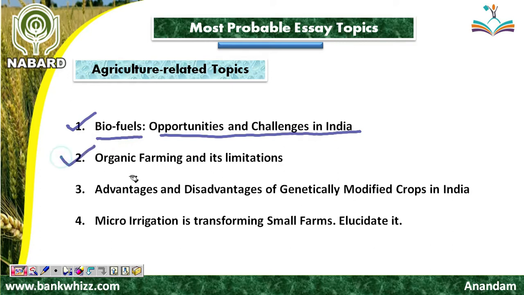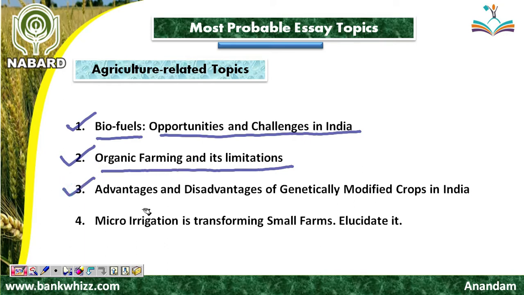Friend, the next essay topic is organic farming and its limitations. Friend, the health of the soil is getting diminished because of the blind use of chemical fertilizers. So, instead, organic manures should be used instead of chemical fertilizers. Then the health of the soil will remain intact, and thus the health of the population of the consumers will also remain intact. So, organic farming should be promoted, and you need to frame an essay on it.